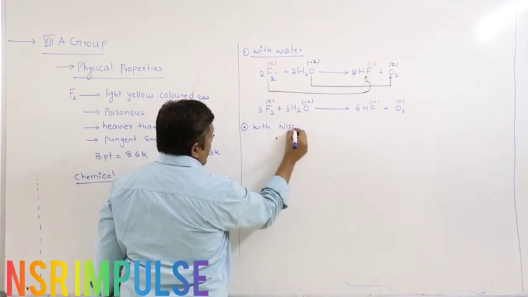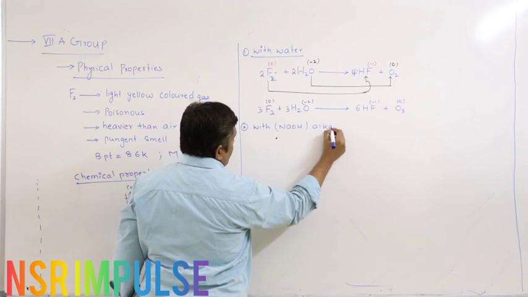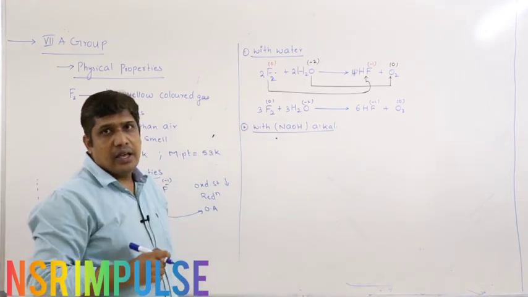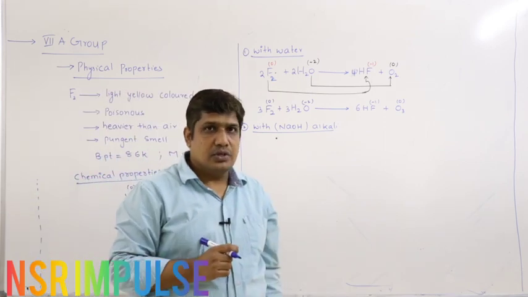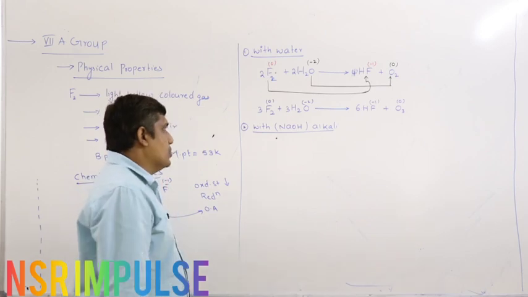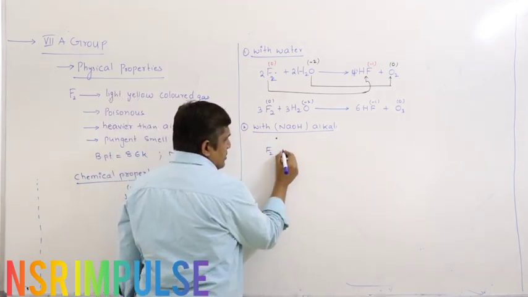Next, reaction with alkali, say sodium hydroxide alkali. With cold and dilute alkali, OF2 is produced. With hot concentrated alkali, oxygen gas is produced. So these are the reactions. Same thing, it liberates oxygen.